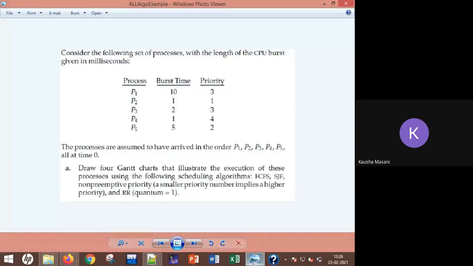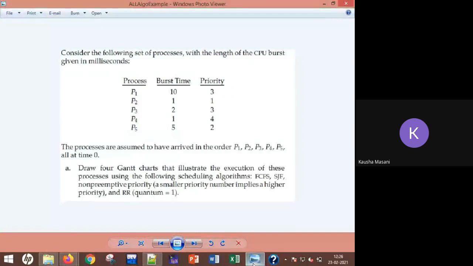Along with non-preemptive priority, if you read the question properly, it is mentioned here: smaller priority number implies higher priority. That means the smaller the number, the higher the priority. So out of this priority, which process are you going to write first? One answer I got was P1.